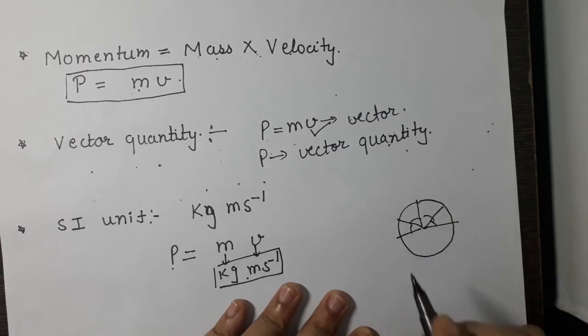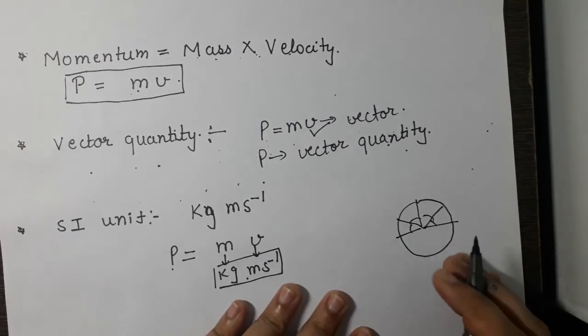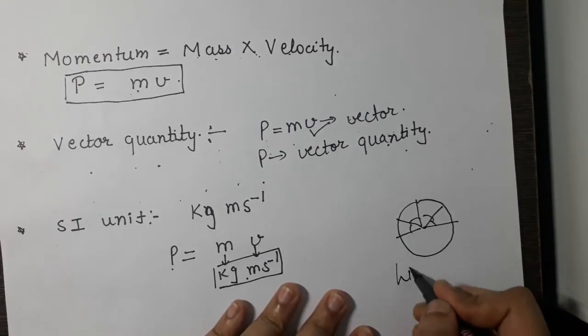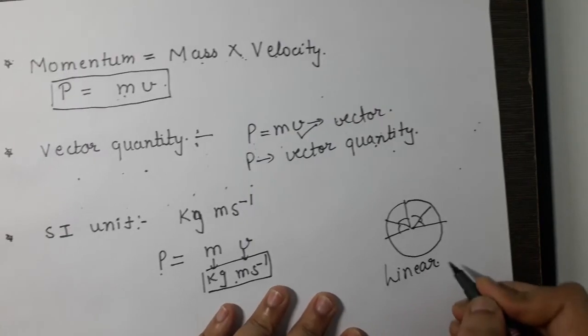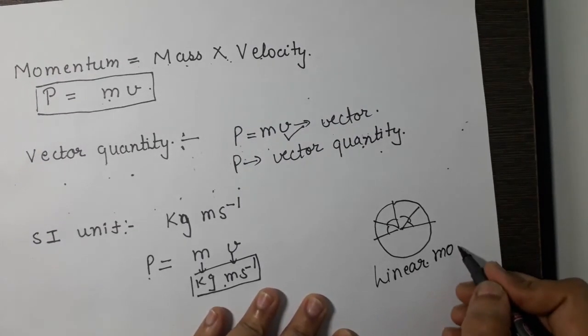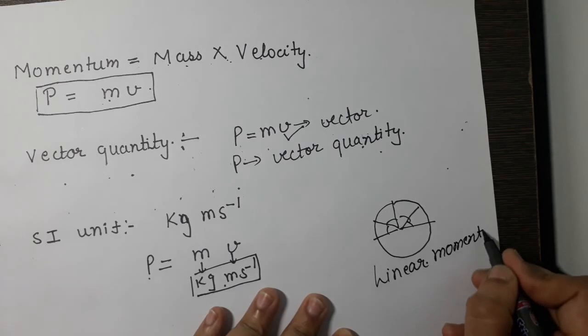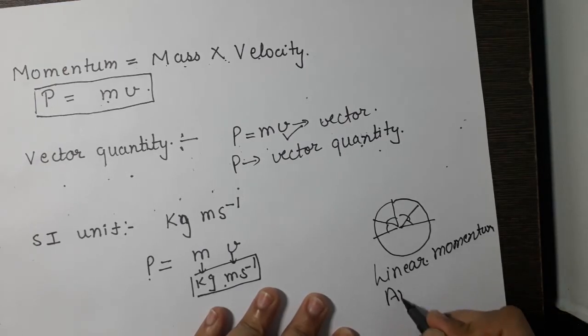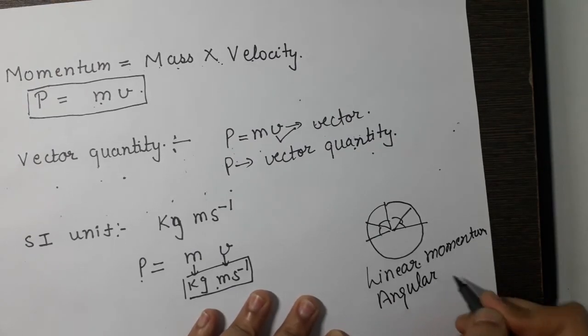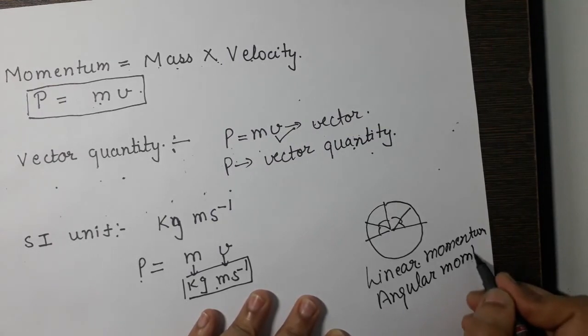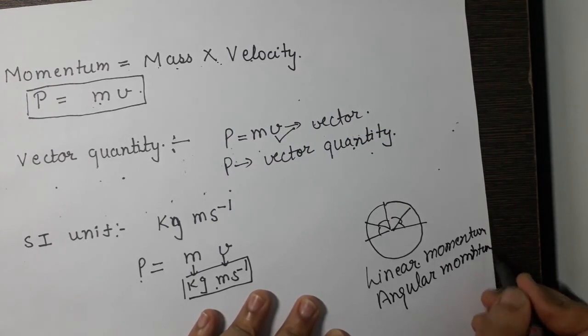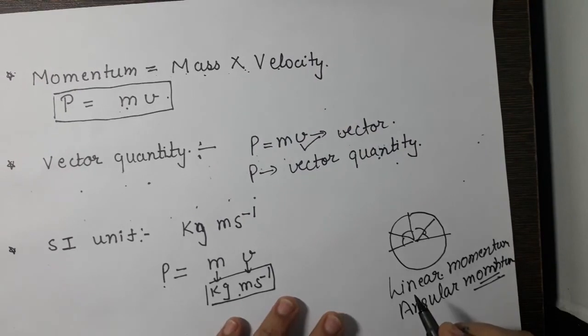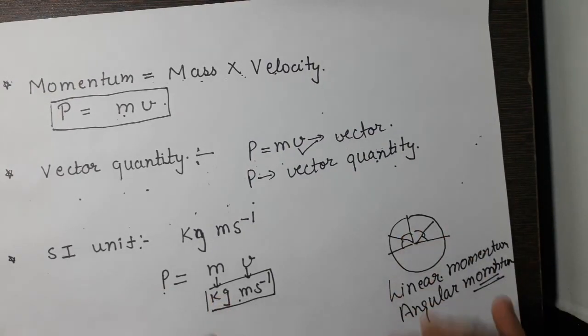So here we are talking about only straight line motions, so we say it linear momentum. But when we talk about circular motion, then we will say it angular momentum. So that's why we attach this term linear to the momentum.